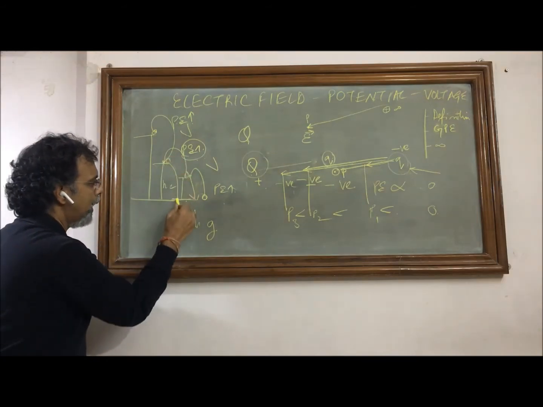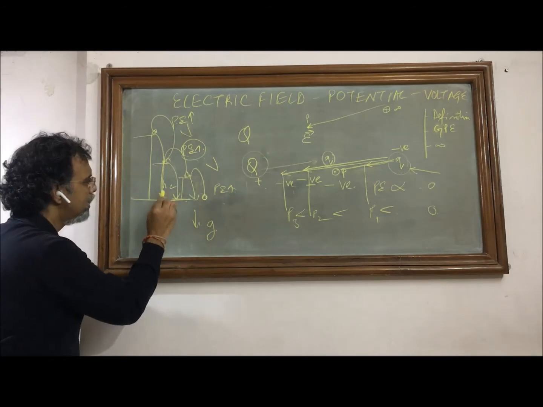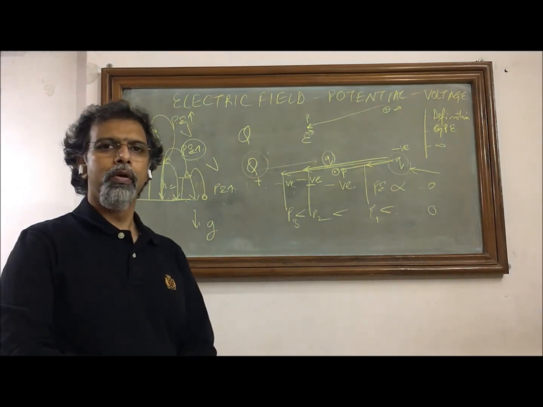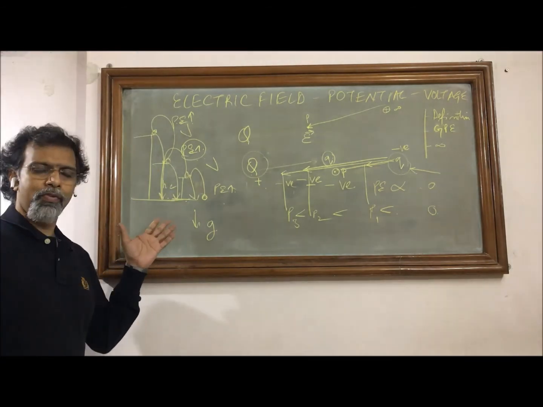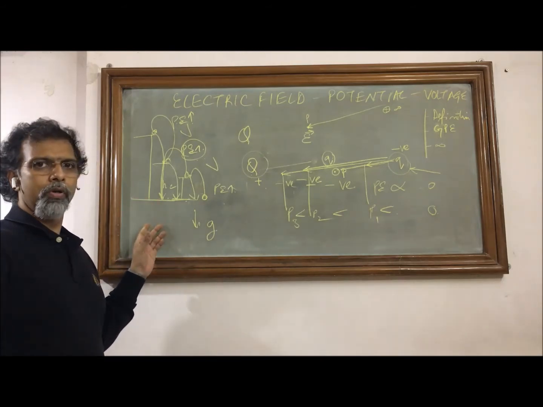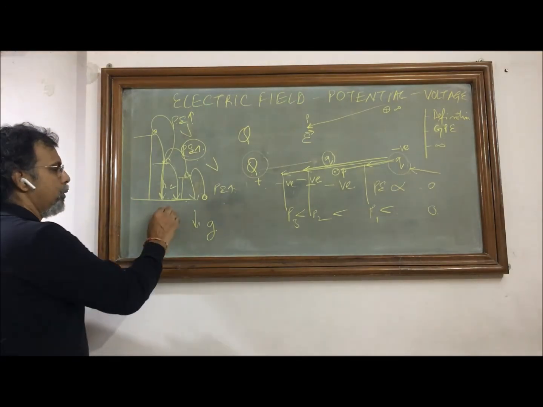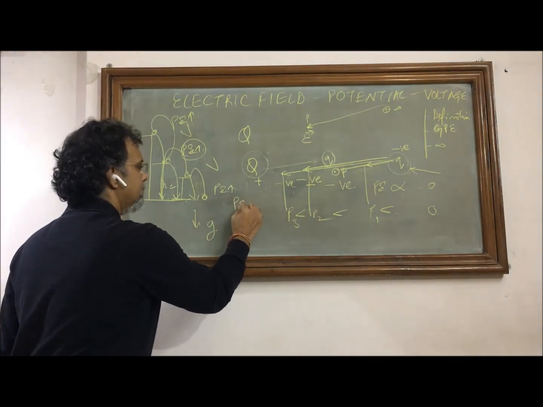Spontaneously this mass will come back to the ground, and spontaneously this will come back to the ground. And as stated previously, if spontaneously the mass moves towards the ground, its potential energy will decrease.